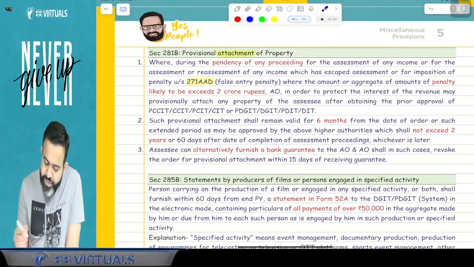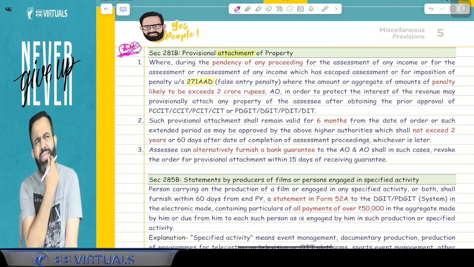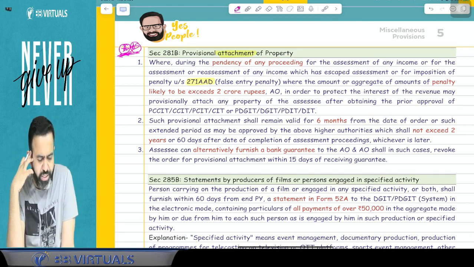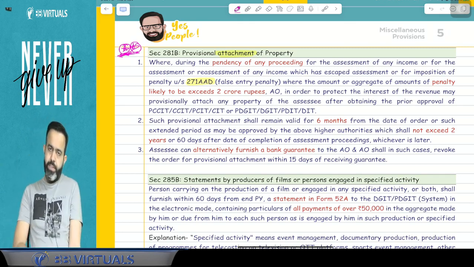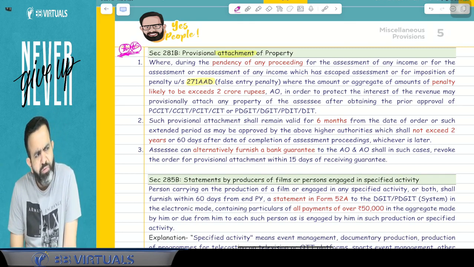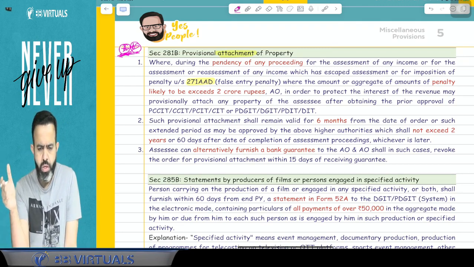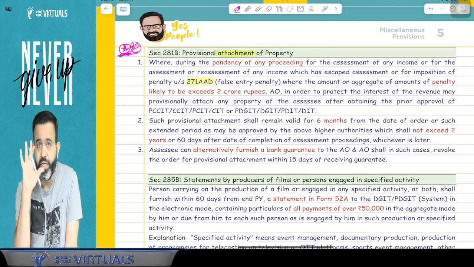Now next part. Check the section number 281B. That is called provisional attachment of the property. You can mark this section as important because they ask questions from it every time. Every one or two attempts, they ask one small question from this section. You know what we discussed in the raid cases: suppose during the search or after completion of the search, if the department feels it is for the benefit of the revenue, then they may do the provisional attachment.